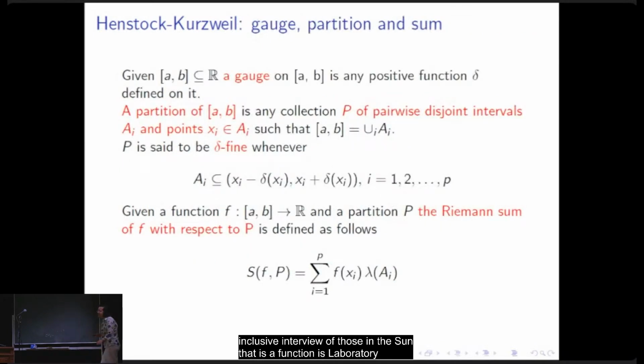Okay, and now we are going to give the exact definition of the Henstock-Kurzweil integral. We need as an ingredient a gauge. A gauge is simply any positive function defined on an interval. We need a tagged partition, which is any collection of pairwise disjoint intervals with points arbitrarily chosen inside A_i, such that the interval is the union, and the key ingredient.